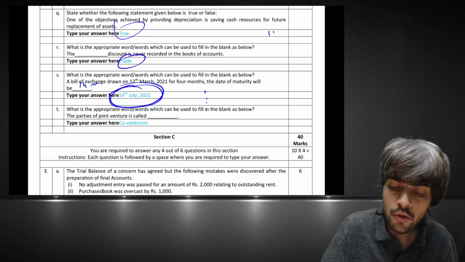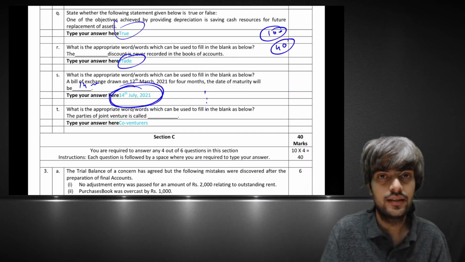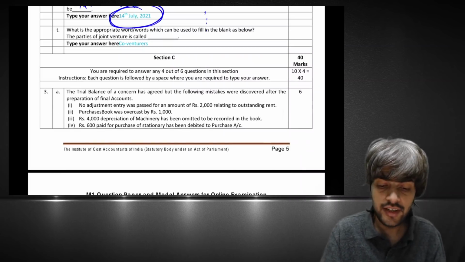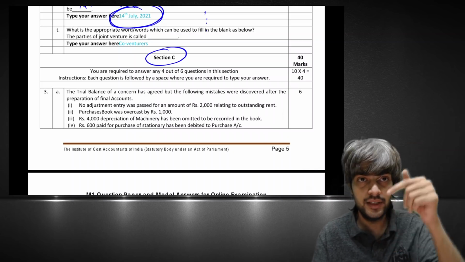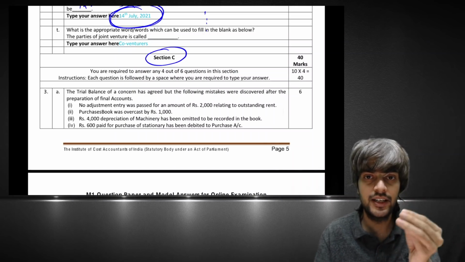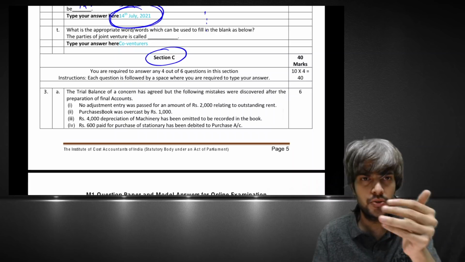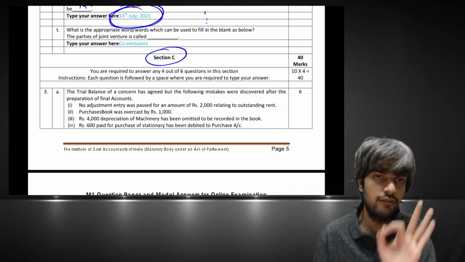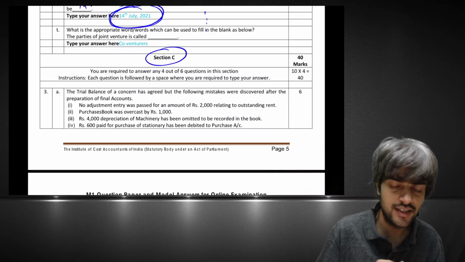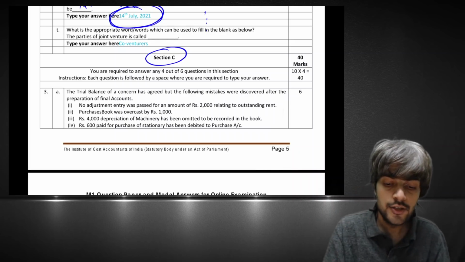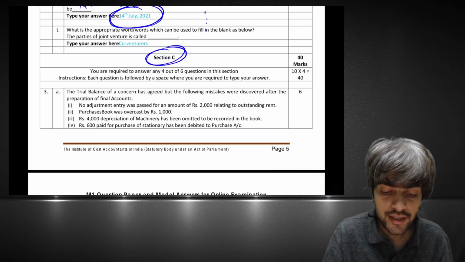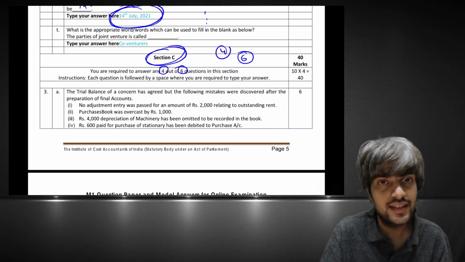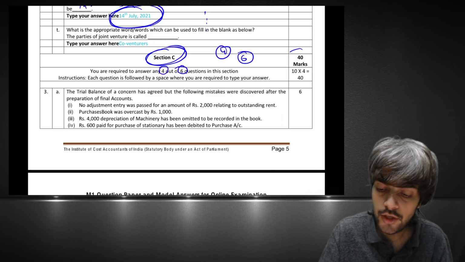So out of 100, 40 marks is over. It is completely, we can say, mostly MCQ, right? Sections A and B, that 40 marks I am telling for your understanding, 20 MCQs and 20 fill in the blanks, will have a lock-in period. So within 50 minutes you have to solve those 2 sections, right? Now we come to section C. In section C, you are required to answer any 4 out of 6. So 6 questions will be there, you have to answer any 4, and 40 marks is there.